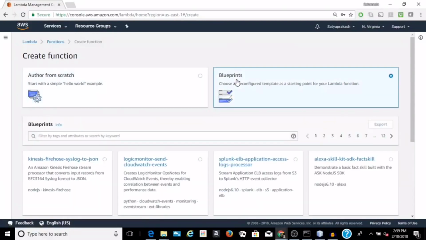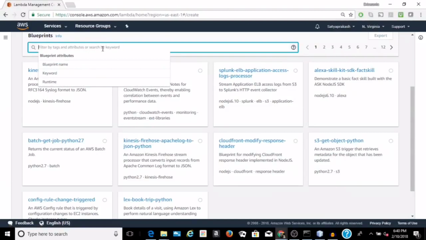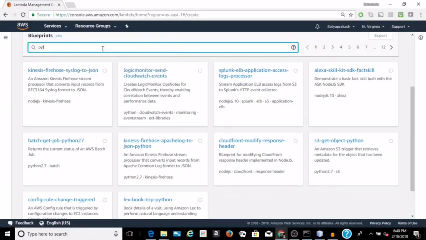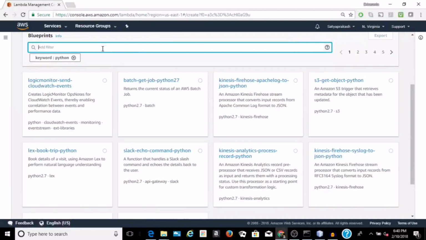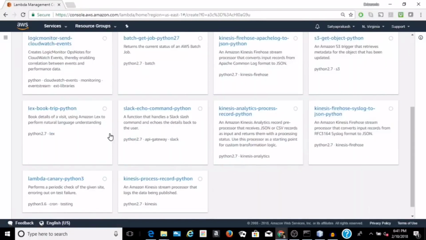These are the various templates available which we can use based upon our requirement, like which language or which platform we are going to use, or the functional requirement like reading from S3, creating an Alexa skill, CloudFront, Kinesis Firehose, all those. Let's search here, search Python. We will see all blueprints related to Python.